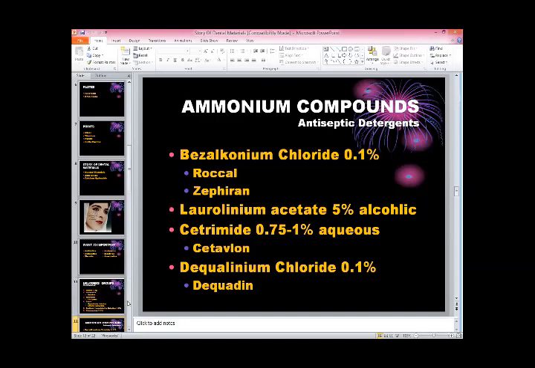Then another group of antiseptics, we know, is the phenol group.